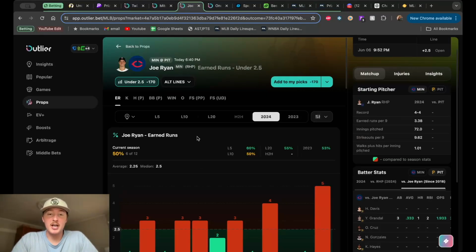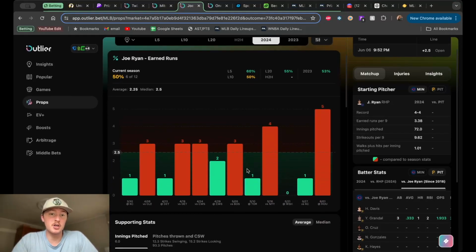All right, so that's enough of Mitch Keller. Now we're going to go a little bit quicker into things and just kind of breeze over the stuff that we want to talk about, stuff that potentially gives us a little bit of an edge here. So I got his earned runs line pulled up here, 2.5, minus 170 on the under, even though he's kind of been hit or miss. But these are the stats we want to look at.